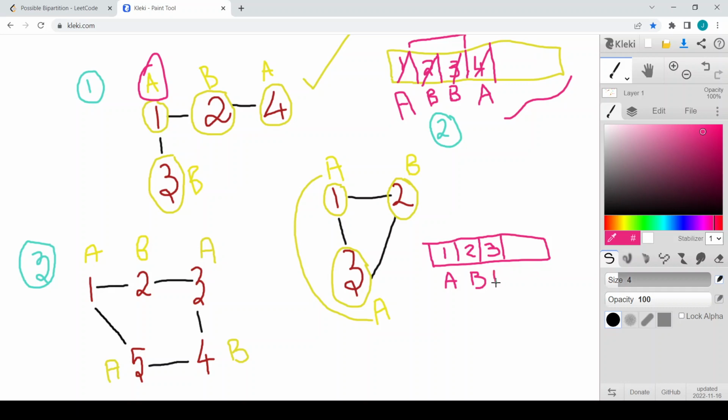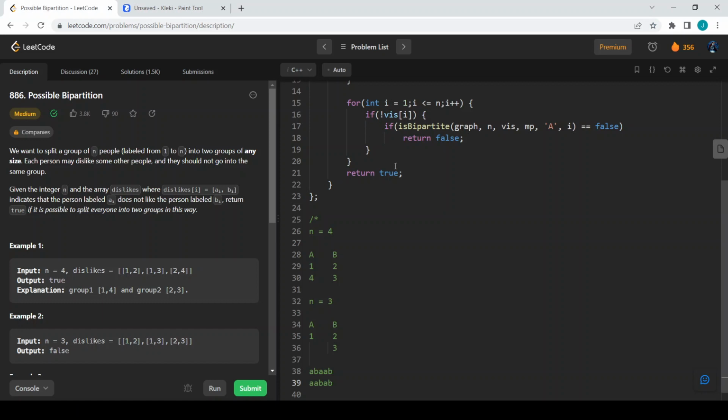When I process 2, I have already processed 1. I will check its adjacent, which is 3, and it is already visited and contains the same group ID, so we can just return false. This is how we can do a BFS traversal here.